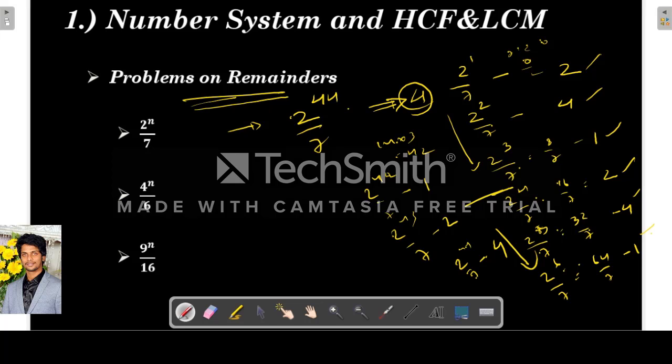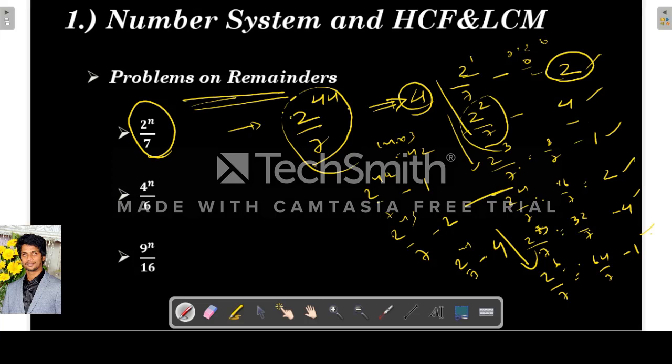So in this way we can solve this. I'll explain this again. When the problems are in this form, 2 power n divided by 7, let's establish a pattern here. When 2 power 1 is divided by 7, the remainder is 2, obviously. When 2 power 2 is divided by 7, the remainder is 4.